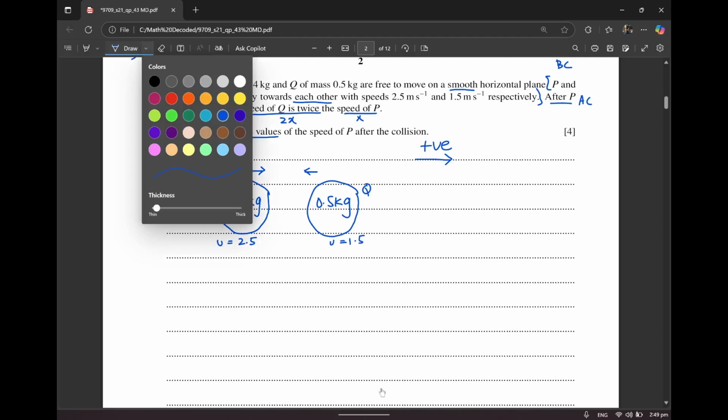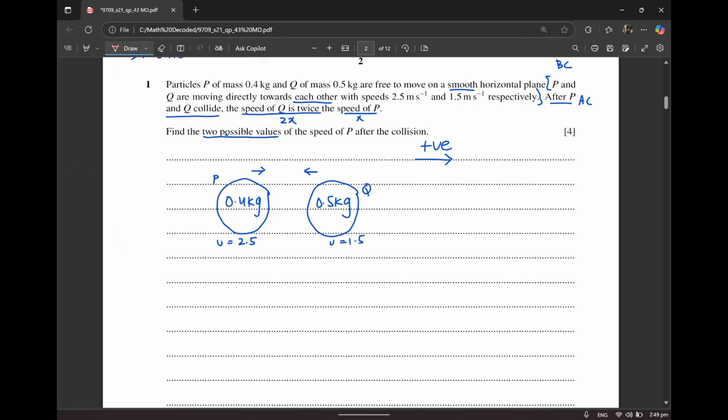In a momentum question, you need to understand when the particles are moving towards each other, they're either going to start going in the same direction, or they're going to start moving in opposite directions. The third possibility is also that they both come to rest, but that's not an option in this question because they're saying that they are moving after the collision. So we won't be taking the third possibility into account. We'll go with these two possibilities.